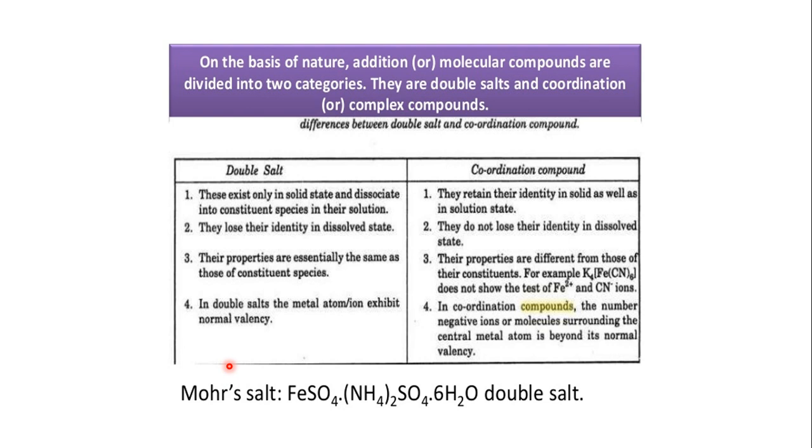Then the final difference is that in double salts the metal atom or ion exhibits normal valency, whereas in coordination compounds the number of negative ions or molecules surrounding the central atom is beyond its normal valency. A given metal can be coordinated to 4 ligands or have a coordination number of 6, so it is surrounded by a very high number of ligands. The metal in a coordination compound exhibits beyond its normal valency.